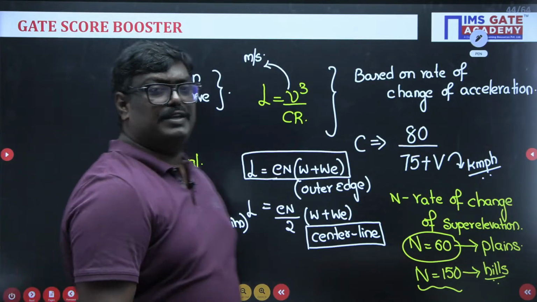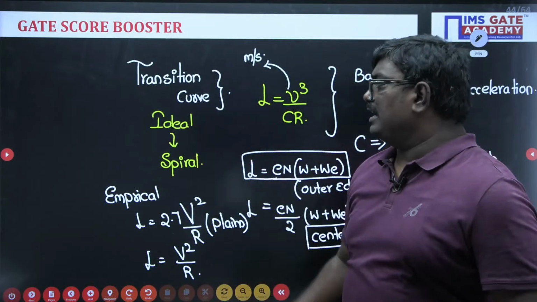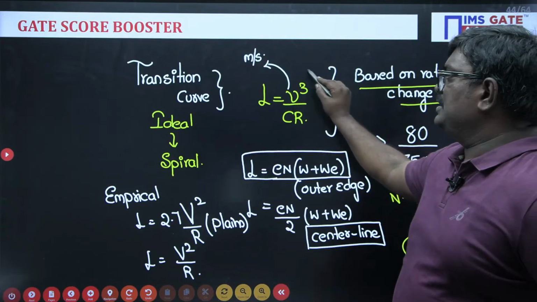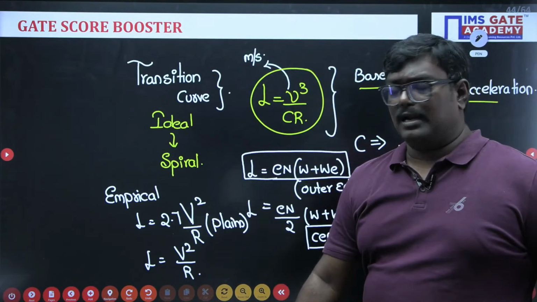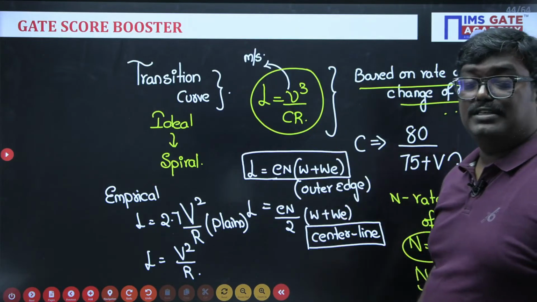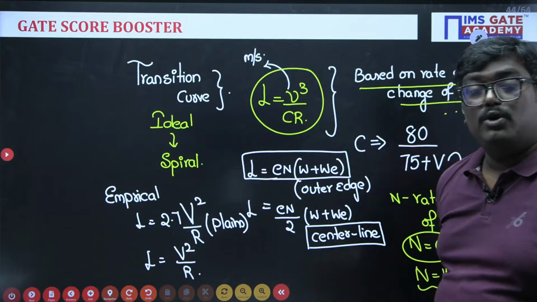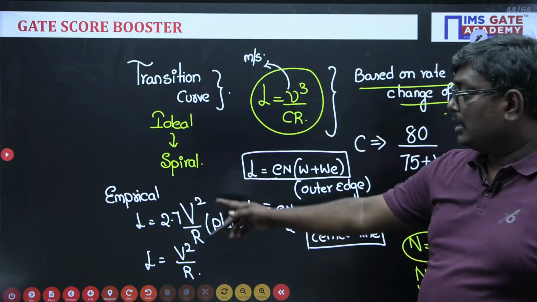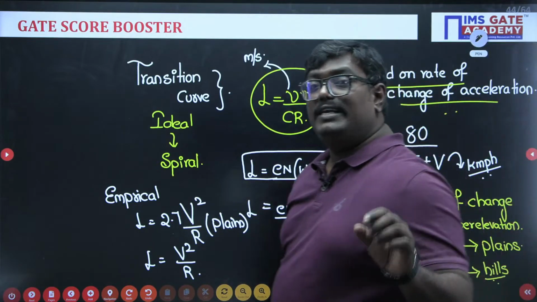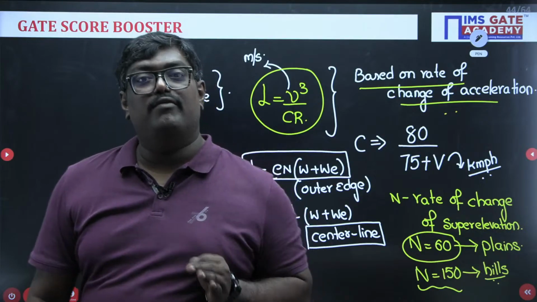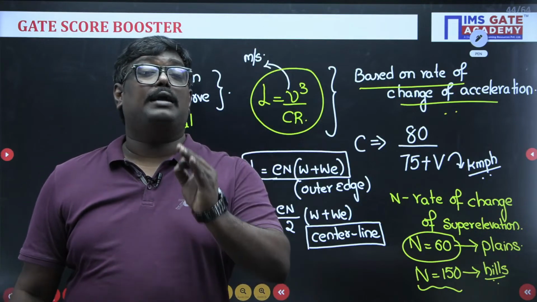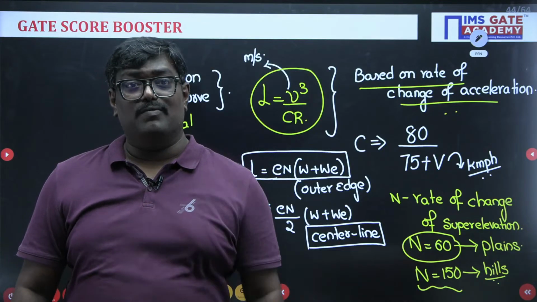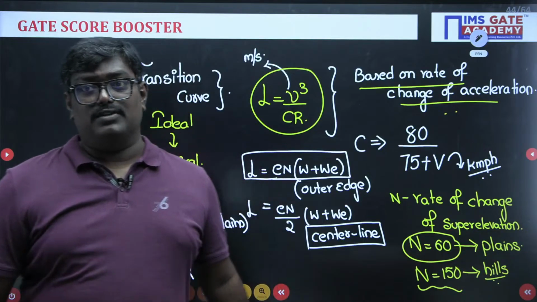So see students, we have formulas for the length of the transition curve. First one is based on the rate of change of acceleration, L is equal to V cube by CR; then based on the rate of change of super elevation, L is equal to En by 2 into W plus We; or the empirical formula. Out of these three formulas, we have to calculate every one, and whichever value is maximum will be considered as the length of the transition curve.